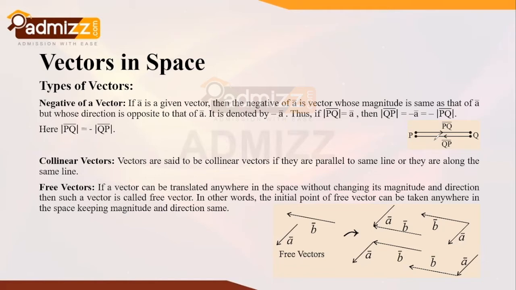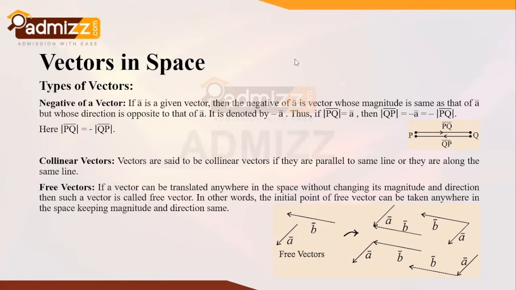Now, vectors are said to be collinear if they are parallel to the same line or along the same line. What are free vectors? A free vector can be translated anywhere in space without changing its magnitude and direction. The initial point of a free vector can be taken anywhere in space, keeping magnitude and direction the same. As you can see on the screen, vectors a bar and b bar are free vectors, free to move anywhere in space. They do not have any particular fixed point.